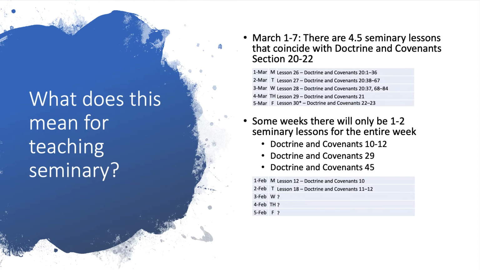Some weeks there will only be 1 or 2 seminary lessons in the seminary teacher manual for that entire week. So for example, in Doctrine and Covenants sections 10 through 12, or Doctrine and Covenants section 29, or section 45, those sections we'll be studying for an entire week. And if you look in the teacher manual, and again, the seminary teachers will use the seminary teacher manual as their main resource to teach seminary along with the Come Follow Me materials, there is only 2 lessons for this entire week. So the question is, what are we going to do with those extra days in seminary? If you're holding seminary 5 times a week or 4 times a week, what are you going to do with those days?